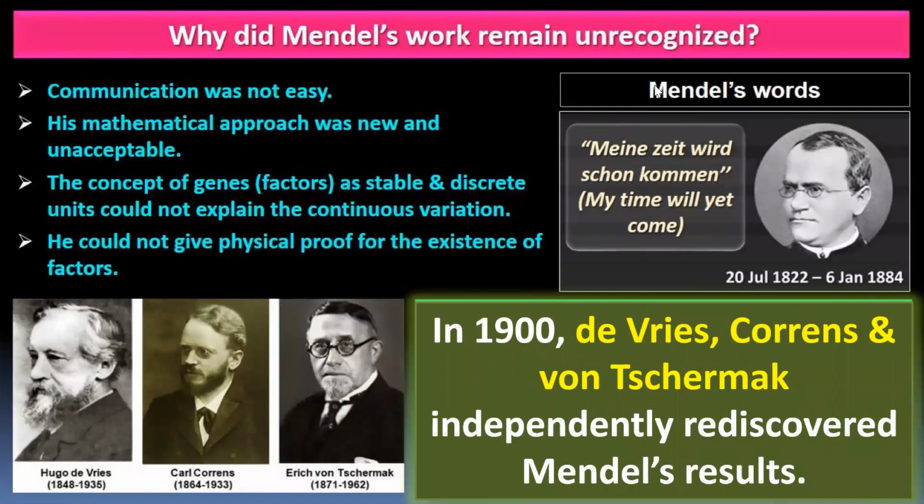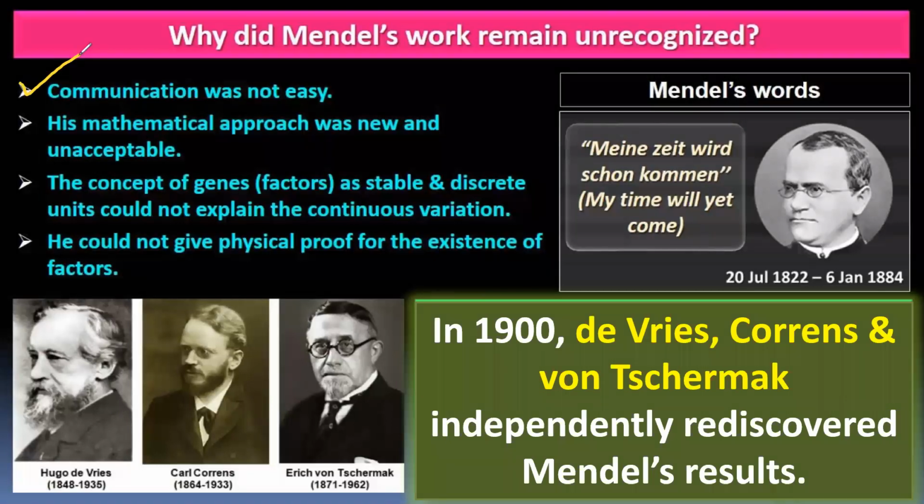Before starting with that, we will discuss why Mendel's work remained unrecognized. Here are some reasons why Mendel's work was unrecognized. The first one is that communication was not easy at that time. Second, Mendel used a mathematical approach, which was new, and his approach was not accepted by all the scientists.